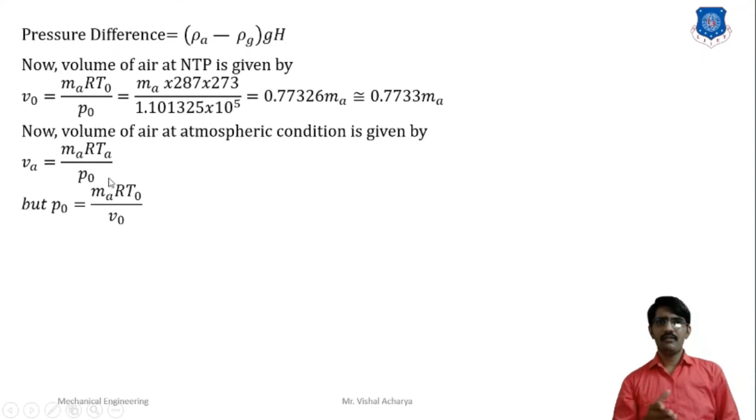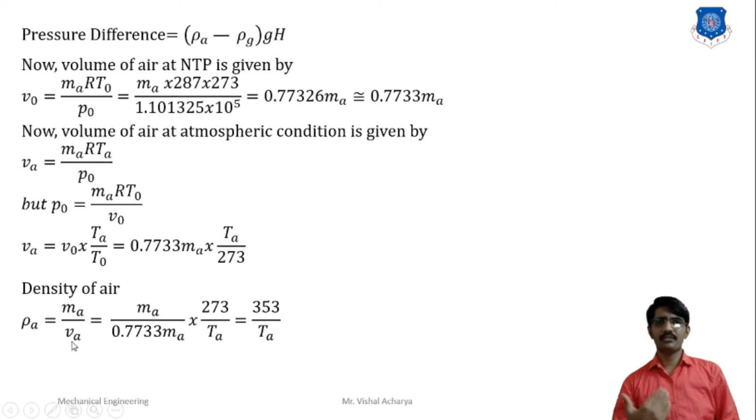Putting the value of P0 equal to Ma R T0 by V0 from here, we get Va equal to V0 cross Ta by T0. Here V0 is 0.7733 cross Ma. Putting this value in the equation, we get the volume of air at atmospheric condition as 0.7733 cross Ma cross Ta by 273. Density is mass upon volume. Mass of air is Ma, and volume is 0.7733 cross Ma cross Ta by 273, so we get the density of air equal to 353 divided by Ta.